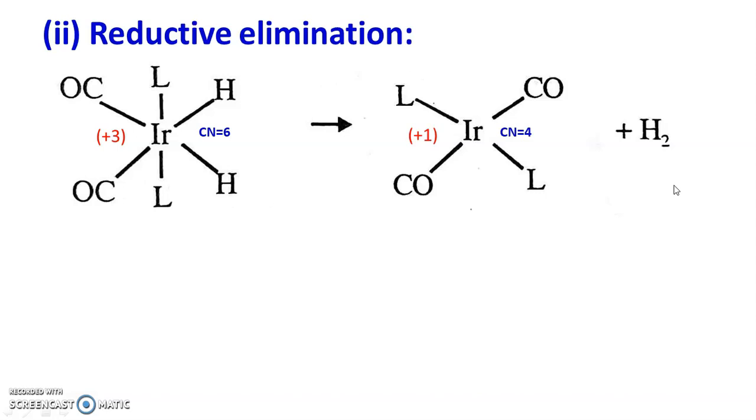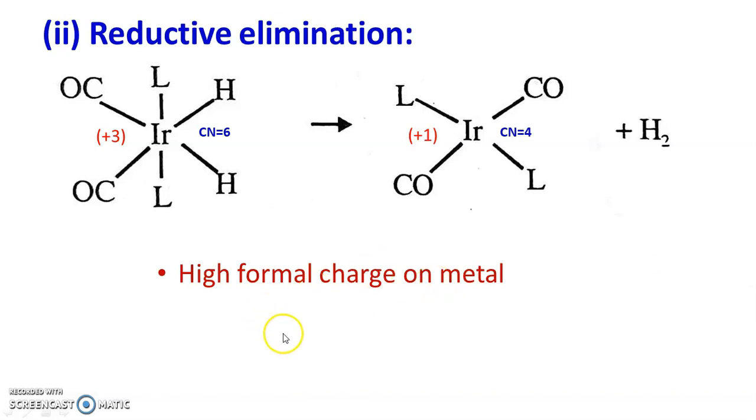Now again, an important thing is that reductive elimination is favored by high formal charge on metal, or when the metal is having a higher positive oxidation state, then it is favorable for reductive elimination.